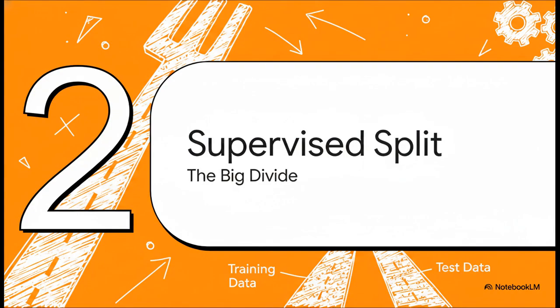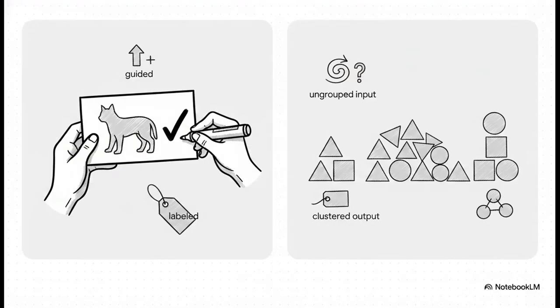Moving on to Section 2, the supervised learning split, the big divide. So this is where we hit the fundamental fork in the road for machine learning. Think of this massive split kind of like teaching a child. Supervised learning is like teaching a kid with flashcards of labeled cats and dogs. You show them a picture, you tell them the answer, the label, and they learn to predict it next time. You actually have the true labels to train on. Unsupervised learning, on the other hand, well, that's like handing that kid a massive pile of animal photos with absolutely zero instructions and just letting them sort the photos on their own by similarity. Supervised algorithms have the answers. Unsupervised algorithms have to find the hidden patterns entirely on their own.